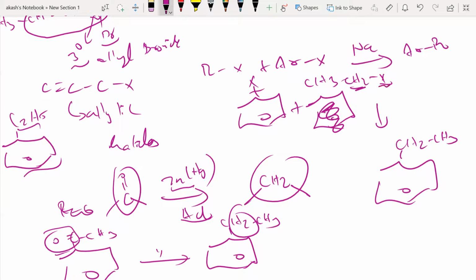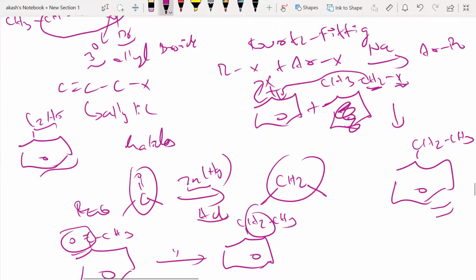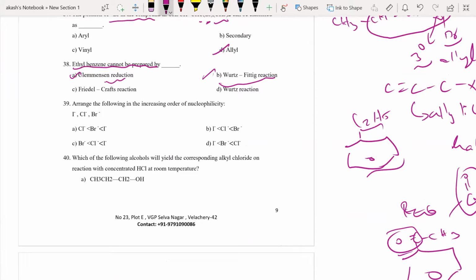CH2 will be attached directly to the ring and the X's will be gone. So this is what Wurtz-Fittig is, and this is exactly the product. That means through Wurtz-Fittig also I will be able to form ethyl benzene.